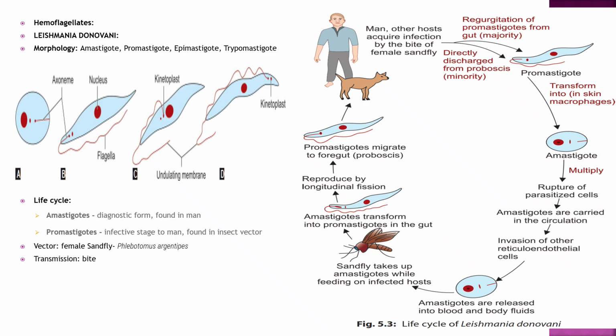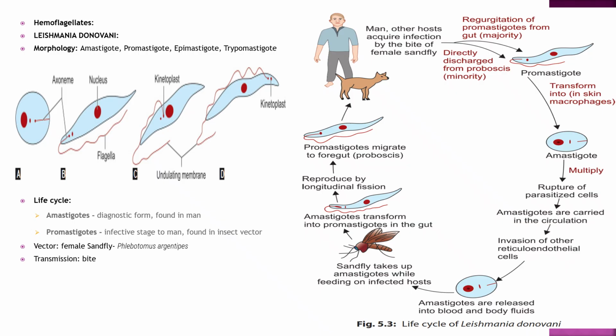Life cycle. So man and other hosts acquire infection by the bite of female sandfly. Then regurgitation of promastigote form, the majority, directly discharged from proboscis, the minority. So promastigote form transform into skin macrophages. Then they convert into amastigote, multiply, rupture of parasitized cells. Amastigotes are carried in the circulation, invasion of other reticuloendothelial cells. Amastigotes are released into blood and body fluids.